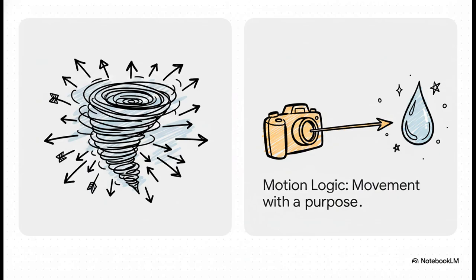Which brings us to the absolutely vital difference between motion detail and motion logic. Piling on phrases like shaky cam, 4K, extreme zooming, hyperlapse, sure, that gives the prompt a ton of motion detail, but it entirely lacks logic. The model doesn't know why anything is moving, so it just shakes the frame blindly. On the flip side, if you simply prompt a slow camera push-in while a subject turns their head to look at the falling rain, you've created a deliberate relationship. The viewer's attention naturally narrows exactly as the subject's attention shifts. That is pure motion logic.